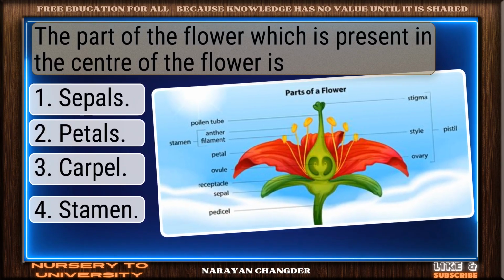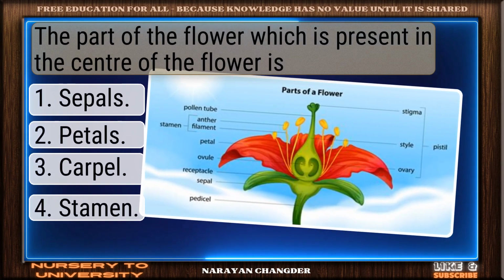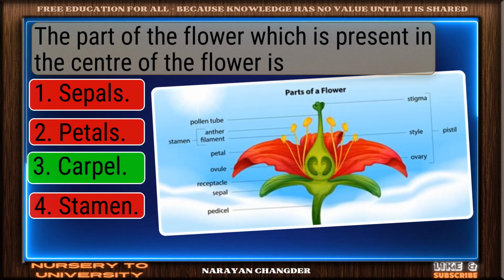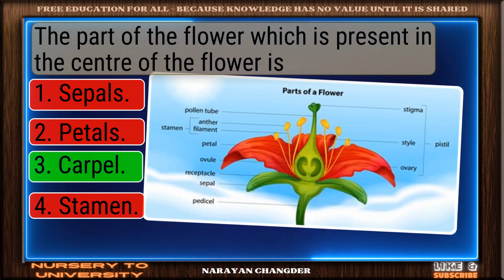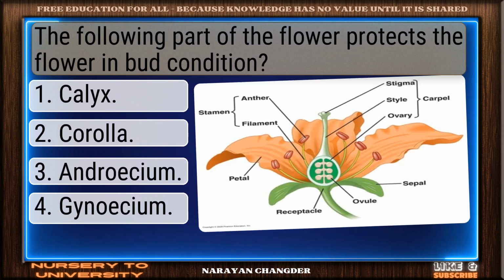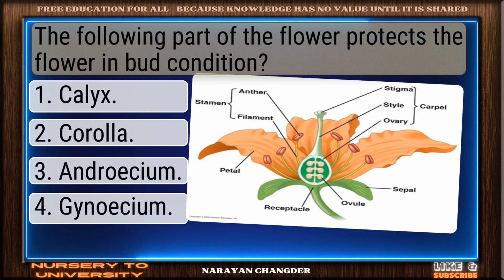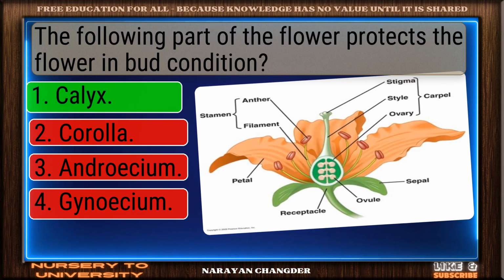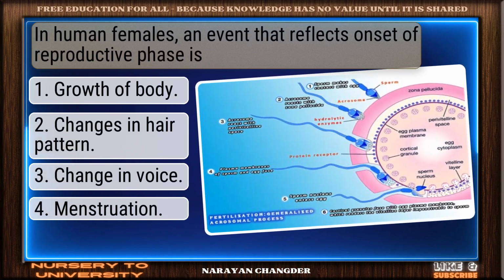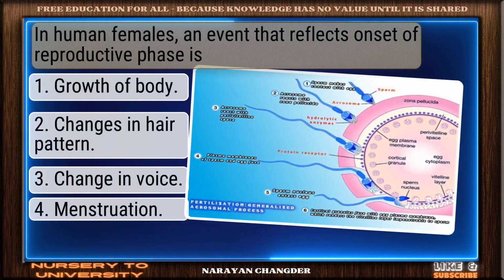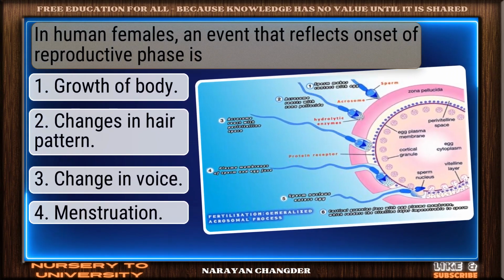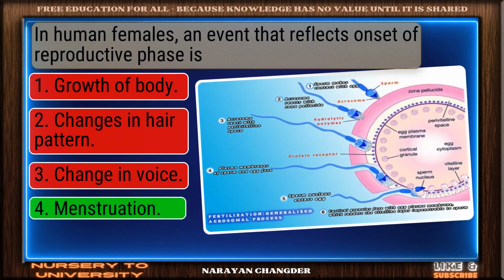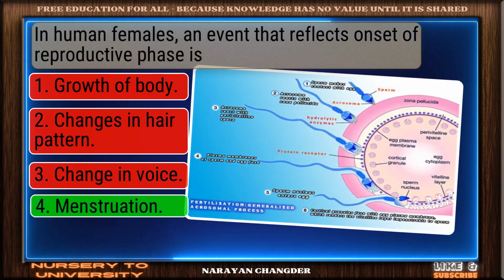The part of the flower which is present in the center of the flower is ___. Perfect. Carpel is the correct choice. The following part of the flower protects the flower in bud condition. Valid point. Calyx is true. In human females, an event that reflects onset of reproductive phases. Clear logic. Your choice menstruation is sound.